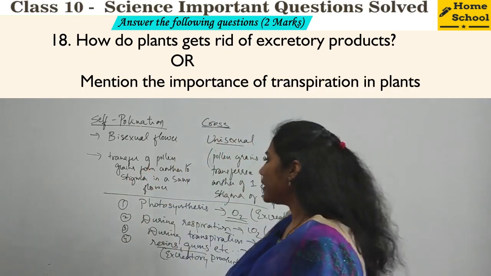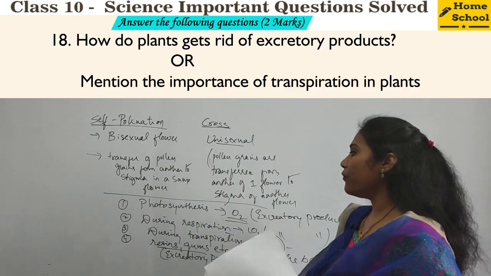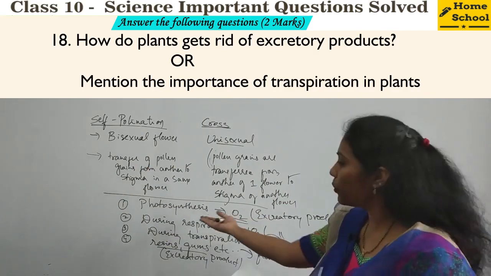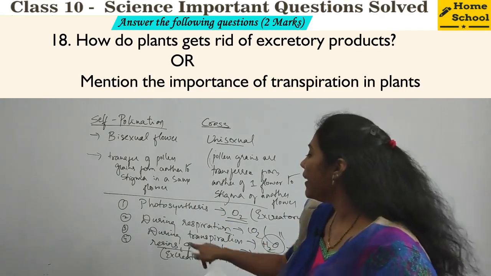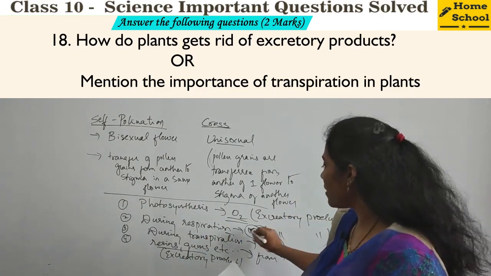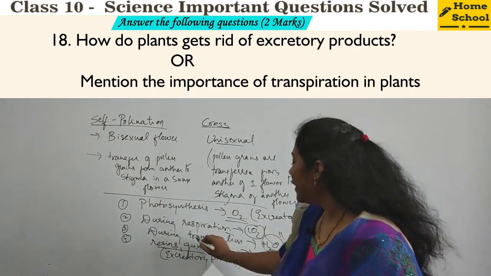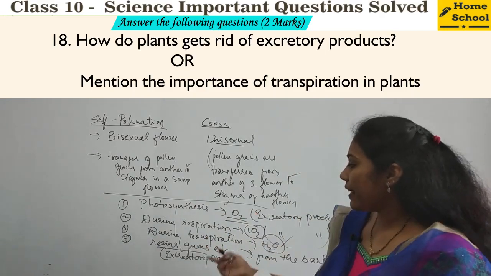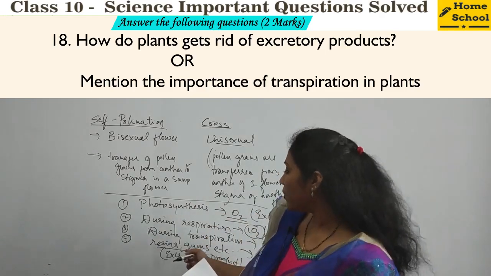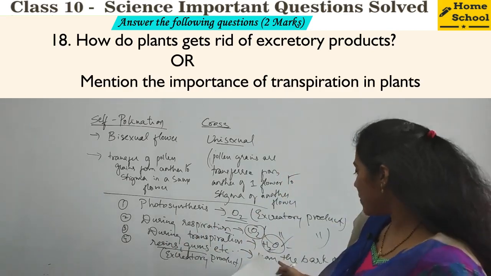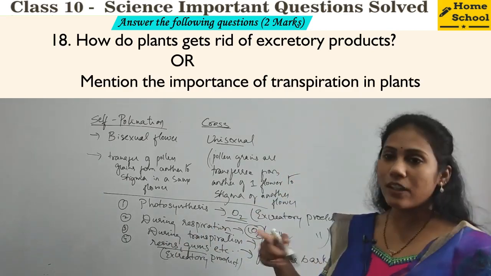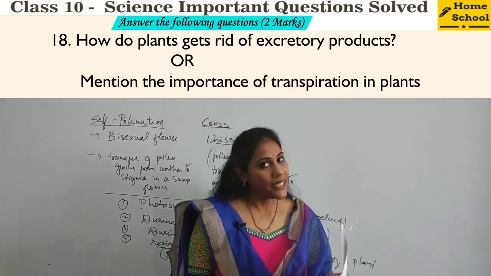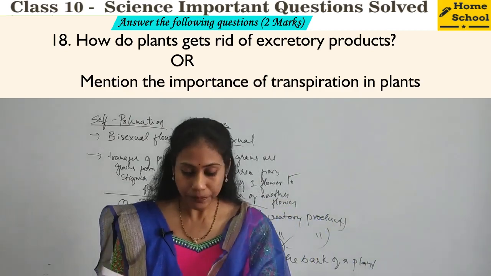The 4 important ways: during photosynthesis, oxygen comes out. Oxygen is the waste product here, right? And during respiration, the waste product is carbon dioxide. And during transpiration, water comes outside. And many nitrogenous wastes can come out in the form of resins and gums from the bark area of a plant. So if you can mention these 4 points, it is more than enough.